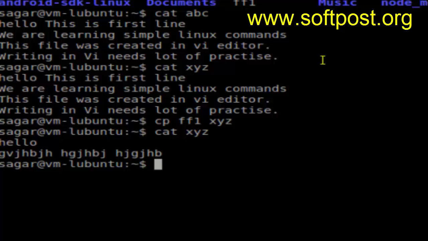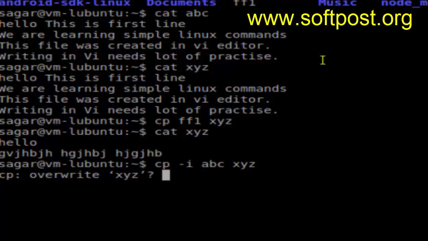that can be used to prevent you from overwriting files, and that switch is -i. Say for example, if I want to copy this abc file to xyz again, but I will use the -i switch and do xyz. I'm trying to copy the file abc to xyz, but since the xyz file already exists, this command will prompt first.